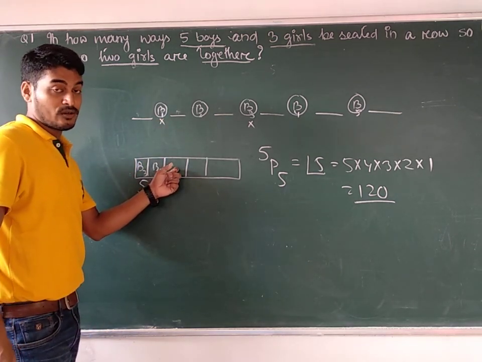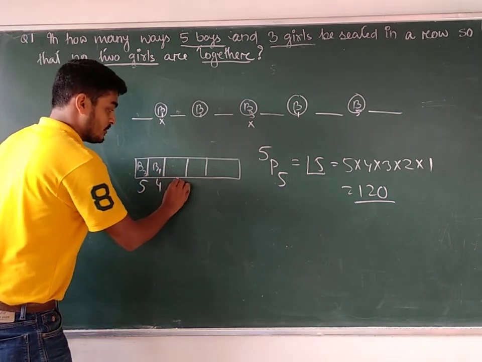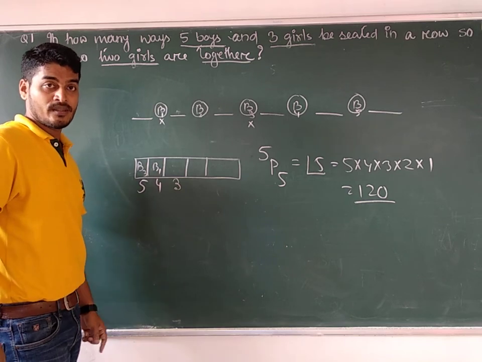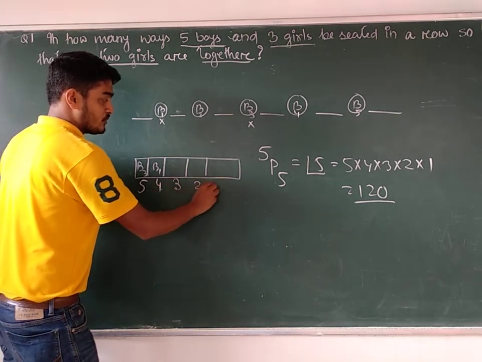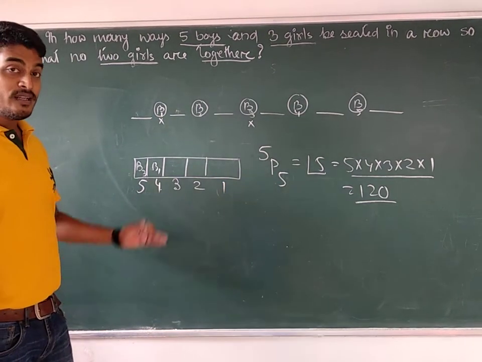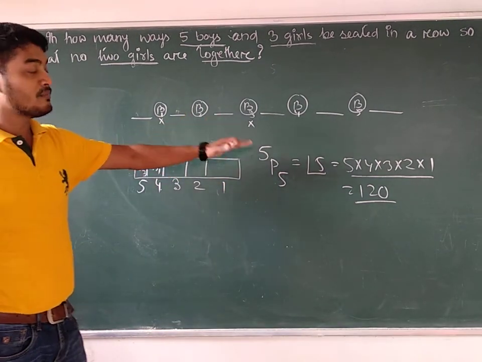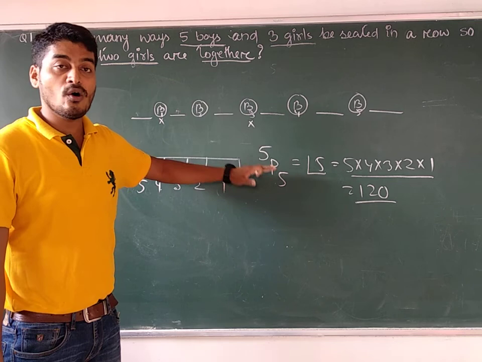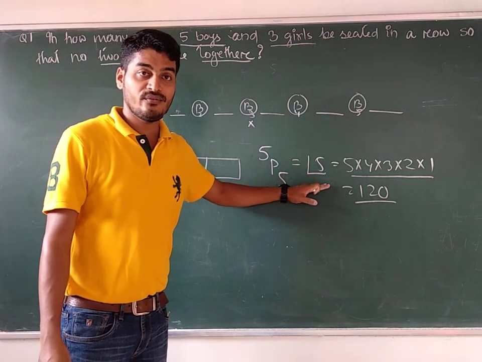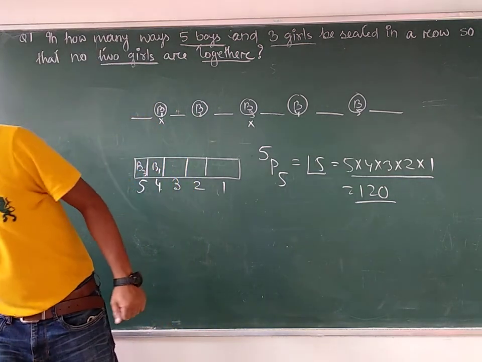So this place can be filled up in how many ways? Repetition is not allowed: 4 into 3 into 2 into 1. Is it the same as this one? Yes. When objects are distinct, you can think about permutation. Out of 5 boys, all the boys we have to arrange among themselves. This is nothing but factorial of 5, which is equal to 120. Is it clear?